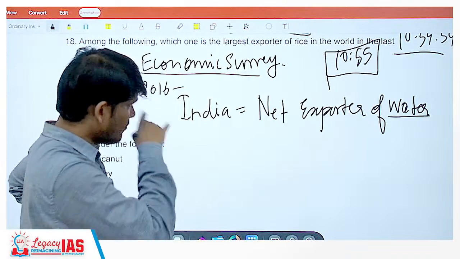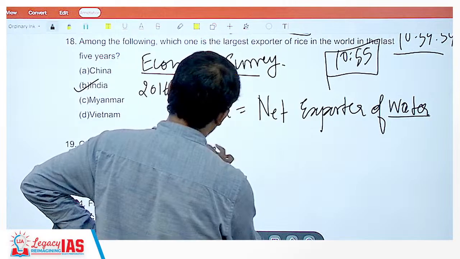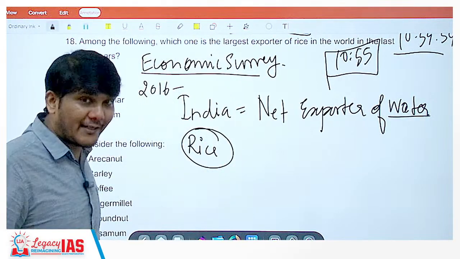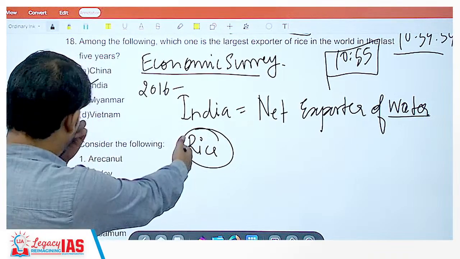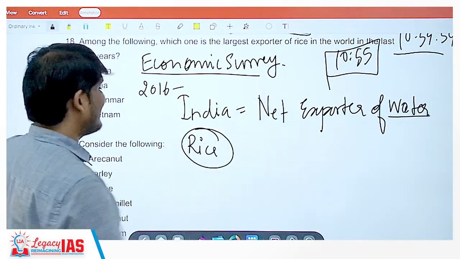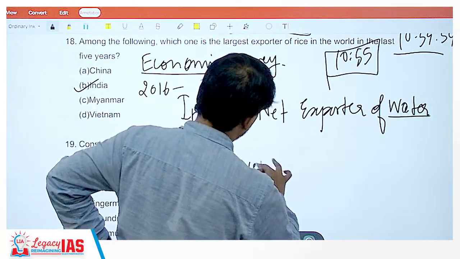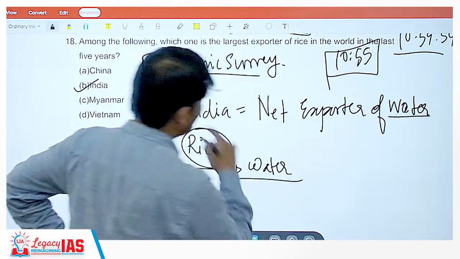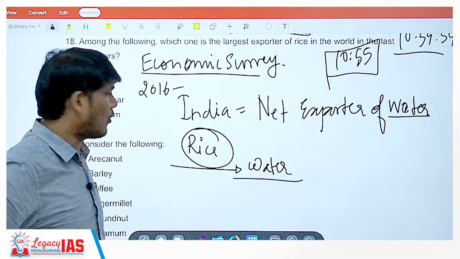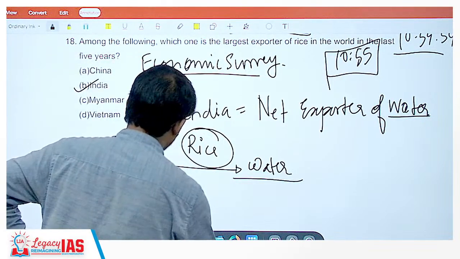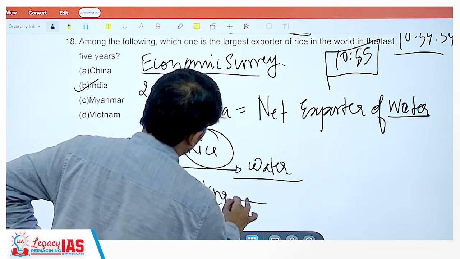Because whatever, let's say you are making rice, you are exporting rice. Now rice requires a lot of water. So you have used that amount of water and produced rice, and you have exported that. So it is as good as exporting the water also. And you are importing certain products which do not require much water.